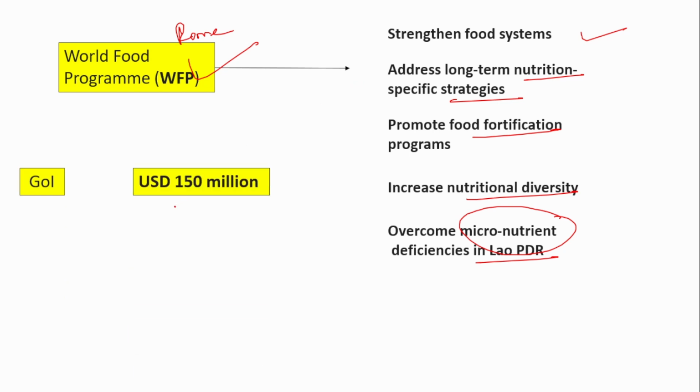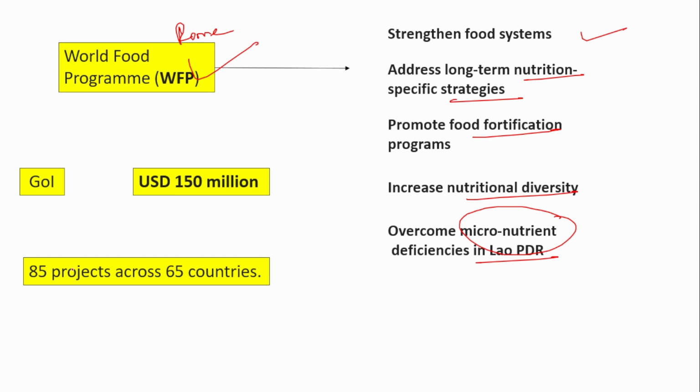And also, the government of India has overall given $150 million to around 85 projects across 65 countries.